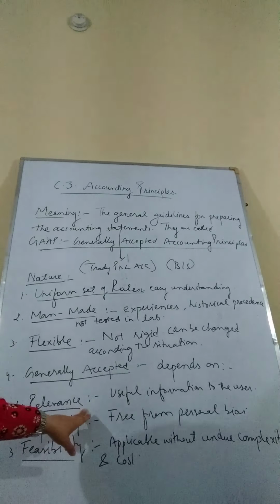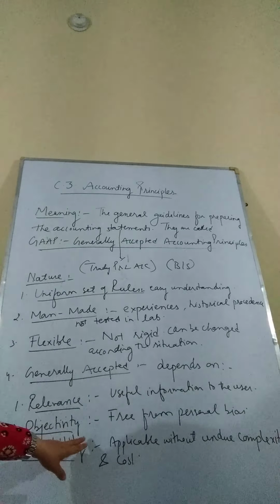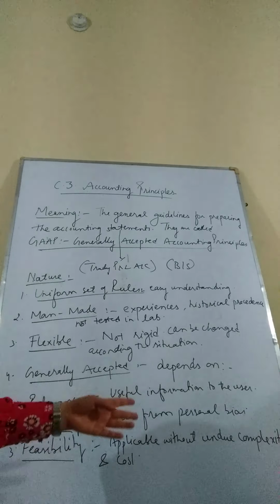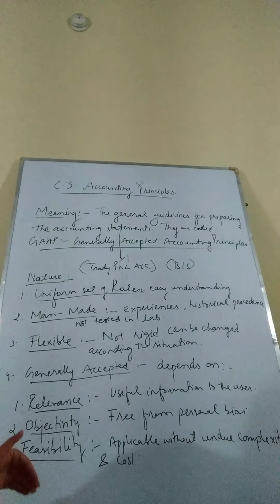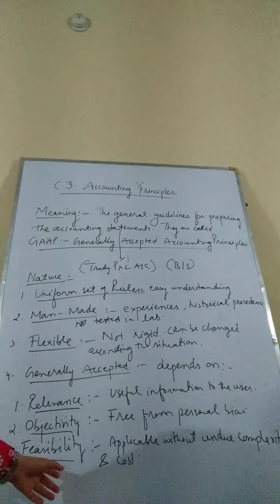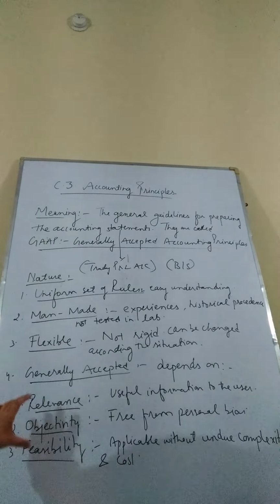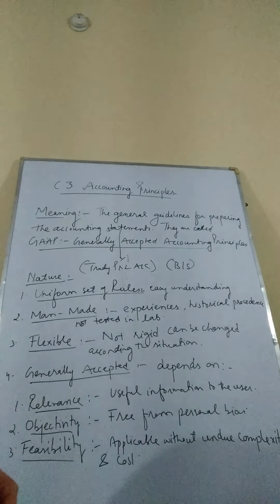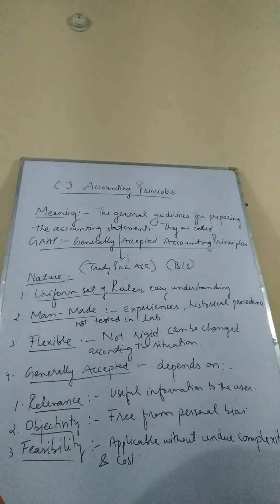They should have relevance. Relevance means they should be useful to the user. They should have objectivity. It means they should be free from personal bias. There should be no element of partiality while making these principles. And they should have feasibility. That means they should be applicable without any complexity and very high cost. So these are the three elements which make the accounting principles generally acceptable. If an accounting principle has these three elements, it can be generally acceptable.